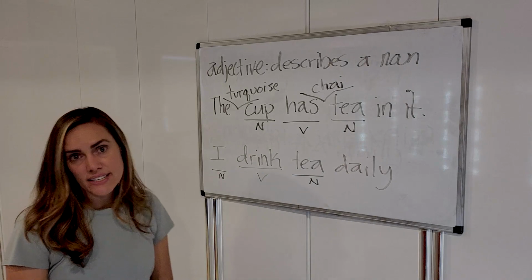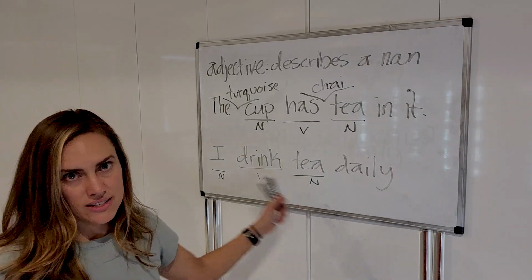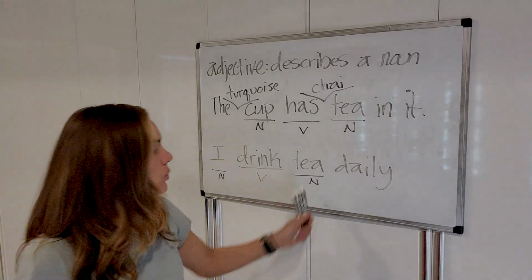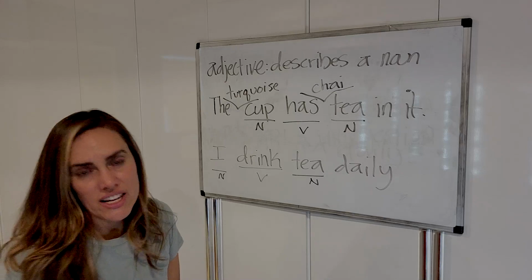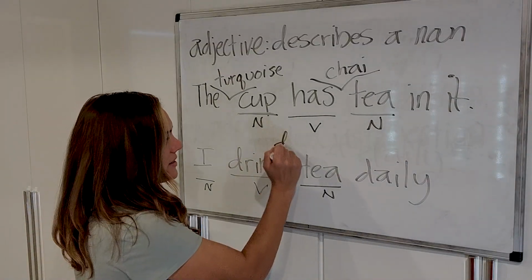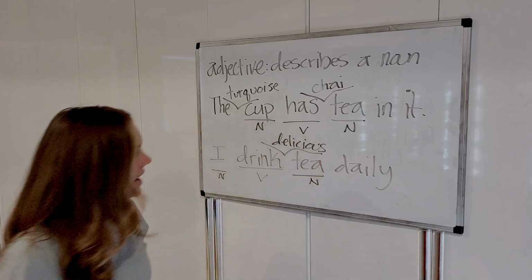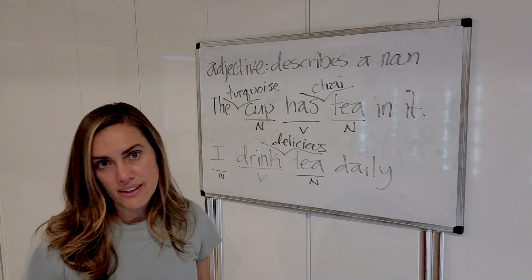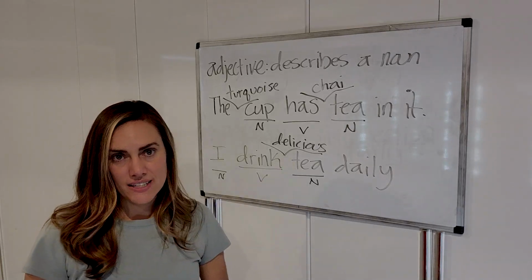How about over here? I drink tea daily. Okay, so we only have one real noun in this sentence. We'll talk about what this is later. One real noun. We already know it's chai tea. Let's use a different adjective. Let's describe what it tastes like. I drink delicious tea daily. Okay? So what kind of tea? Delicious tea. That's an adjective.